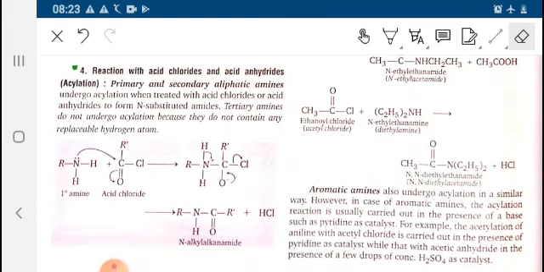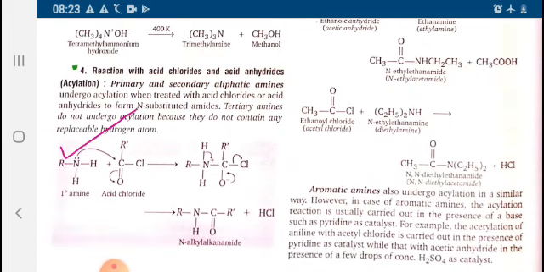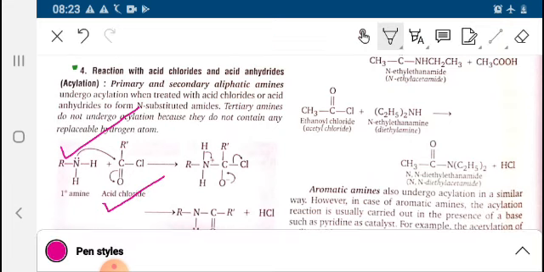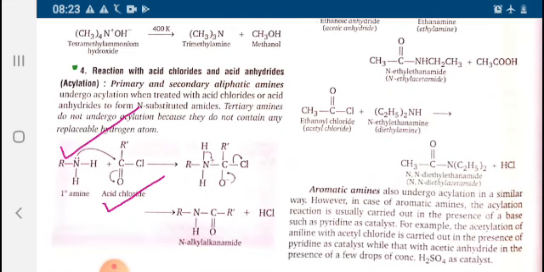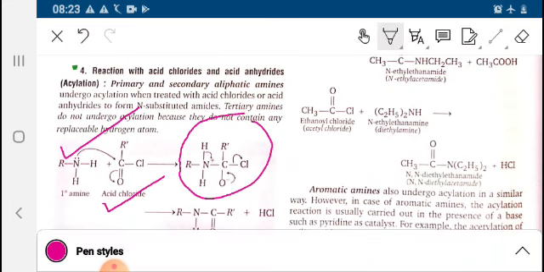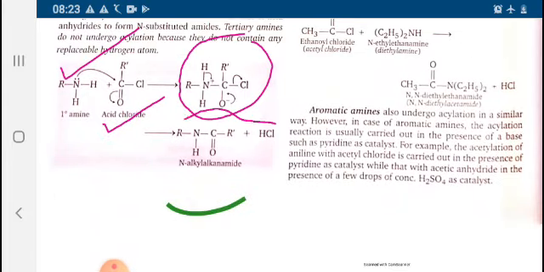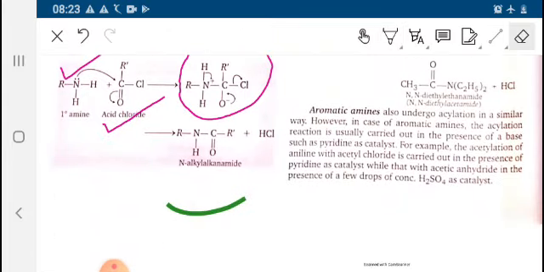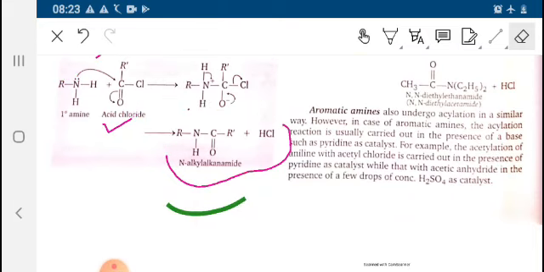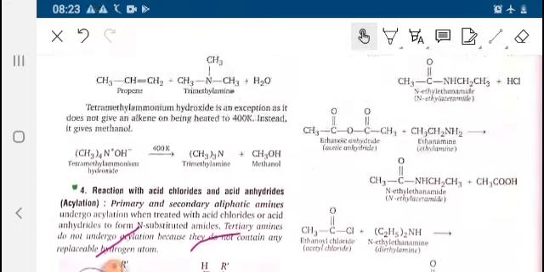So this is the 1 degree amine undergoing reaction with acid chloride, forming an addition product and then an alkyl alkanamide. So this is the reaction behind it.